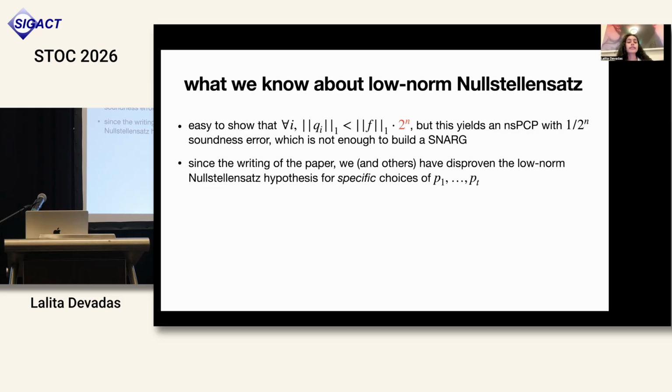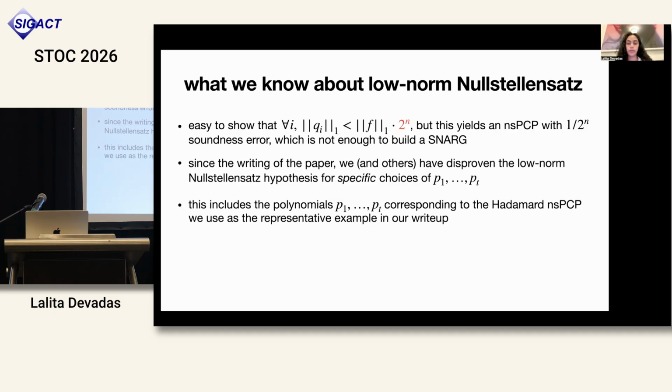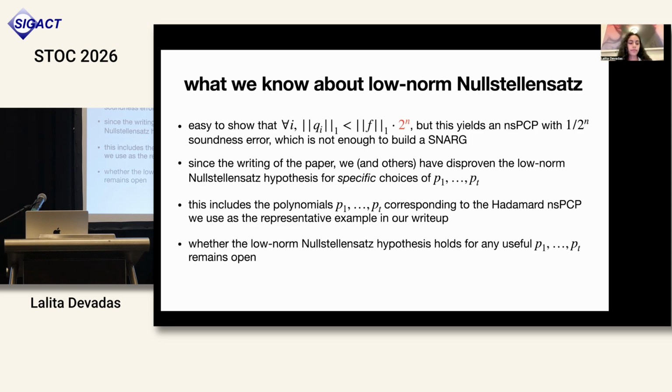Next, I want to note that since the writing of the paper, both some of my co-authors and others have disproven the low norm Nullstellensatz hypothesis for specific choices of P1 through Pt, which include the choice corresponding to the Hadamard NSPCP, which we use as the representative example in our write-up. However, whether or not the low norm Nullstellensatz hypothesis holds for another useful P1 through Pt, and, in other words, whether or not our approach still produces a sound SNARG, this remains open.